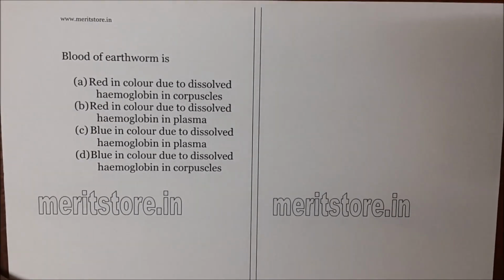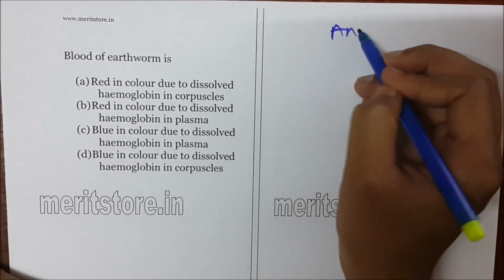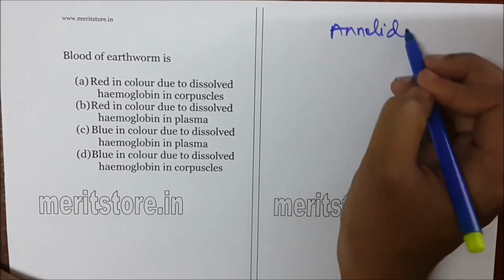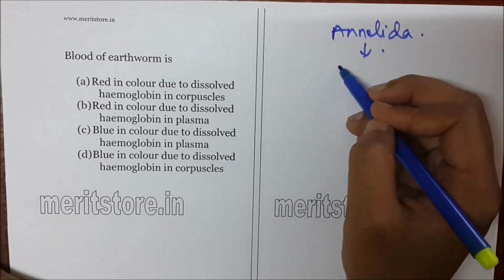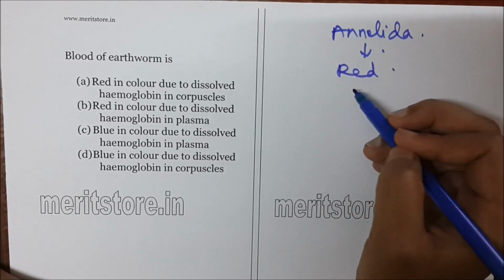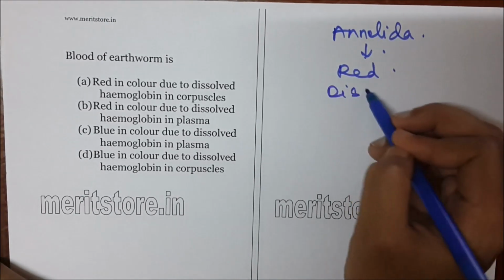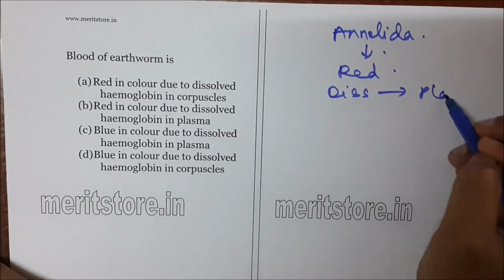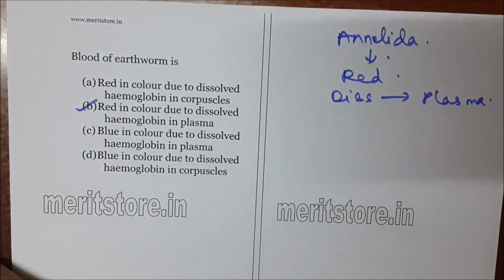The earthworm is present in class Annelida. The blood is known as hemocoel, which is red in color because the hemoglobin, which is a red color pigment, is dissolved in plasma. So option B is the correct option.